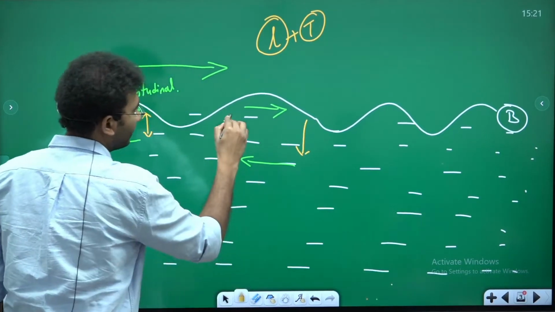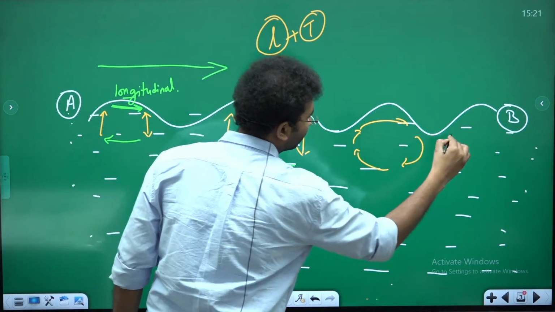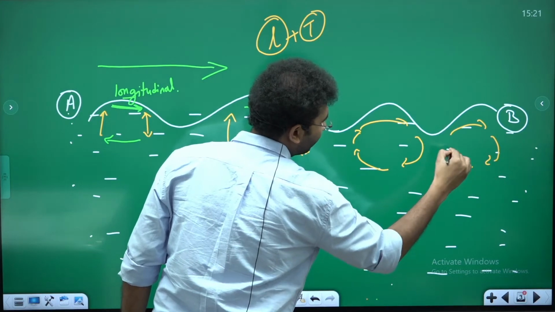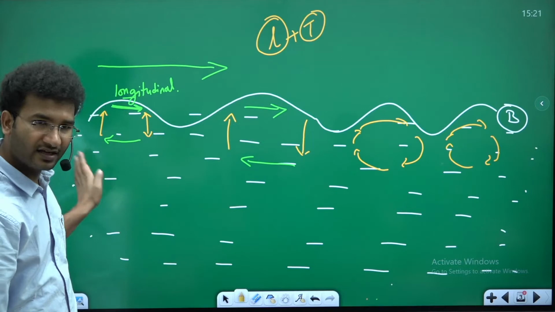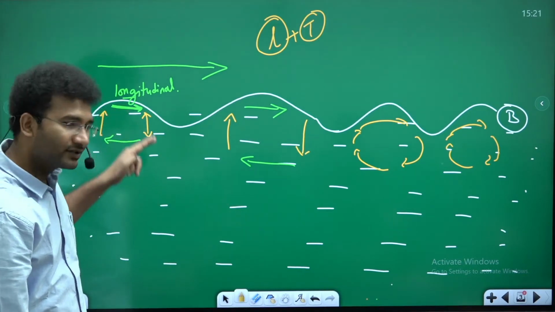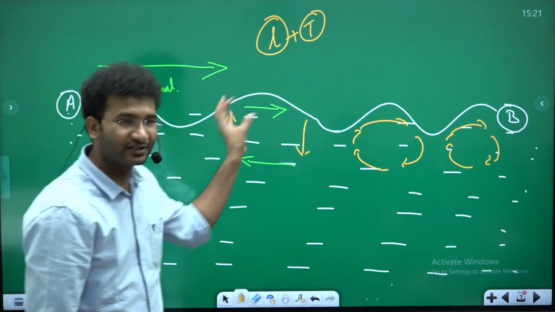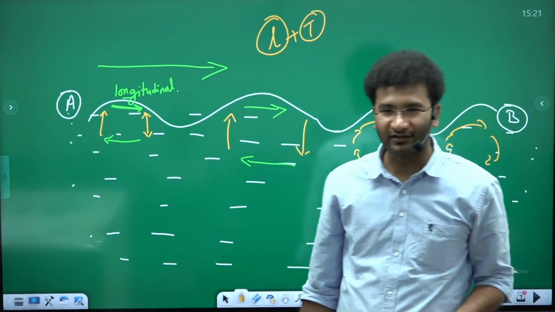Like this, the movement of the ocean water keeps on making a circular movement. Water always moves in a circle, only from here to here. It is not the energy. Once the water makes a circulation, the energy is transferred, and like that, the energy is always transferred, right?